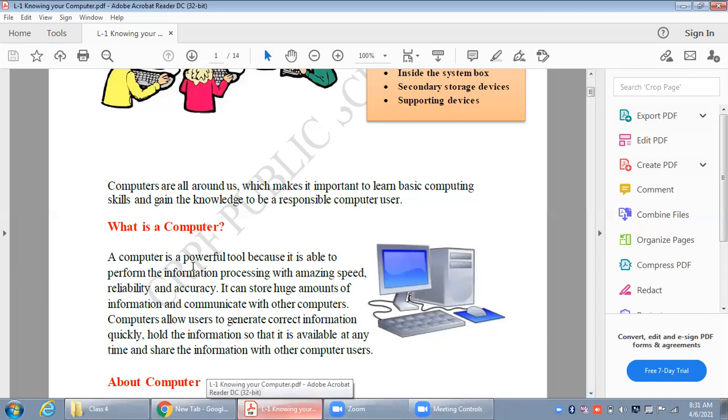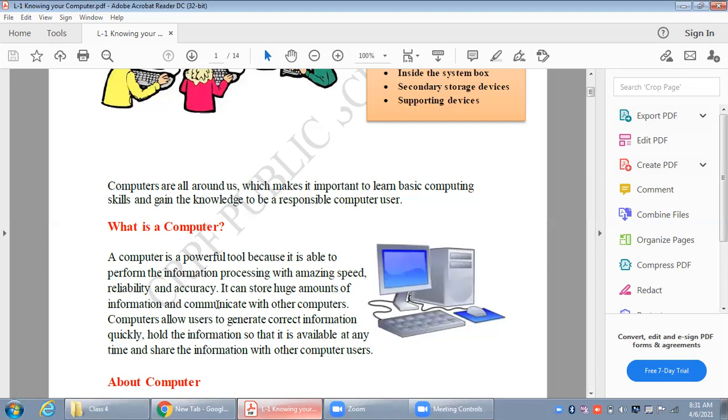A computer is a powerful tool because it is able to perform information processing with amazing speed, reliability, and accuracy. So here, why are we calling computer a powerful tool? Because whatever task or work you give to computer, it will do it with amazing speed. So speed is one of the features of computer.